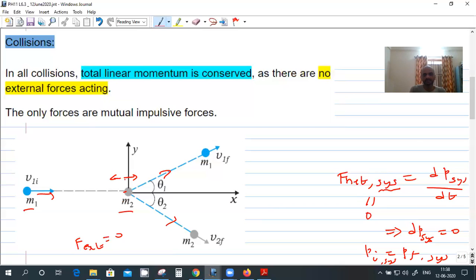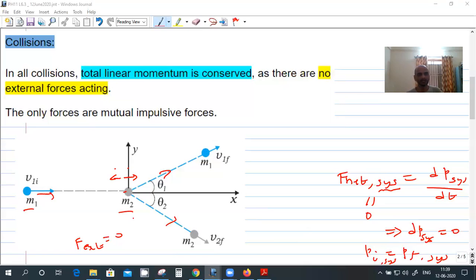If you consider the system as a whole, these two forces will cancel. So the net force is 0 on the system. The internal forces cancel, and so the initial momentum equals the final momentum.